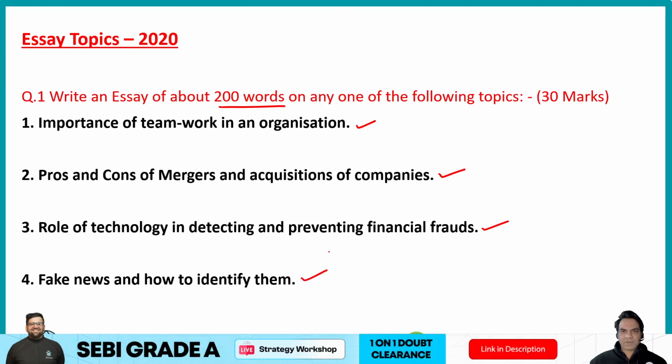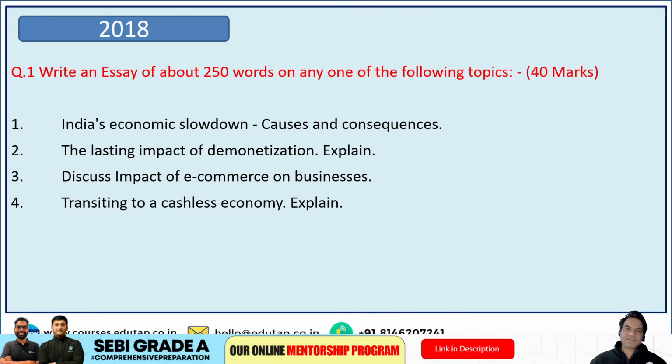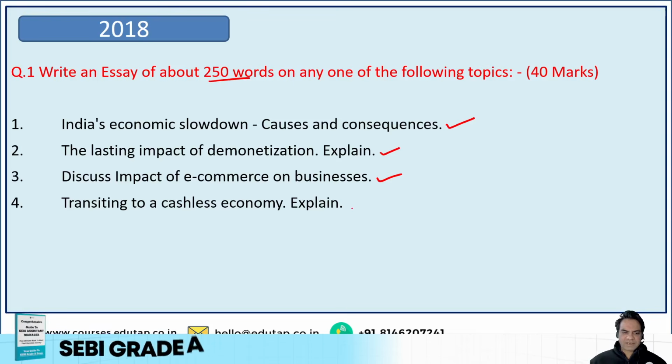This is a static topic which is written on the basis of your experience. And if we go further beyond, in 2018 the word limit was 250 words and the four topics that were given were India's economic slowdown, the causes and consequences; the lasting impact of demonetization, explain; discuss the impact of e-commerce on businesses; and transiting to a cashless economy.